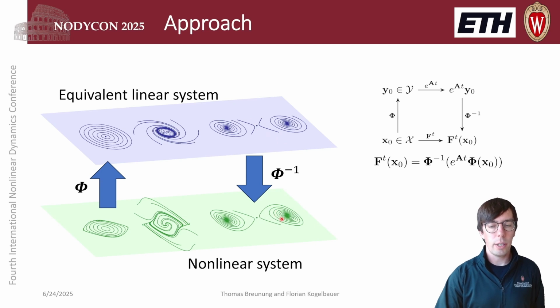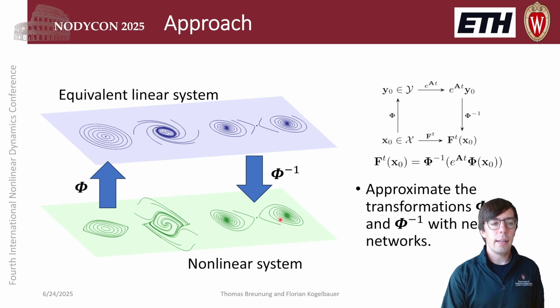to the nonlinear system. And in the previous motivational example, those transformations were just simple polar coordinates. It's not going to always be that easy, and so that's why in this talk we approximate our mappings with neural networks. We do have reason to believe that those mappings exist. We can approximate them with universal function approximators such as neural networks.